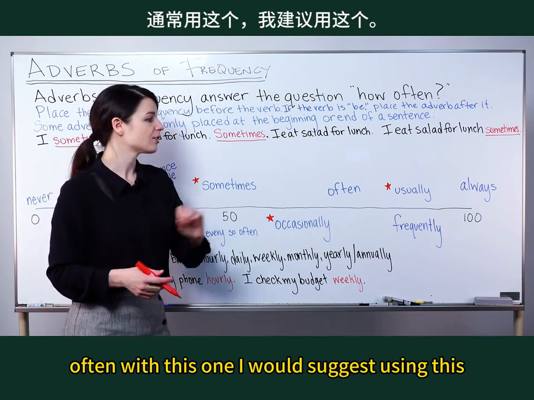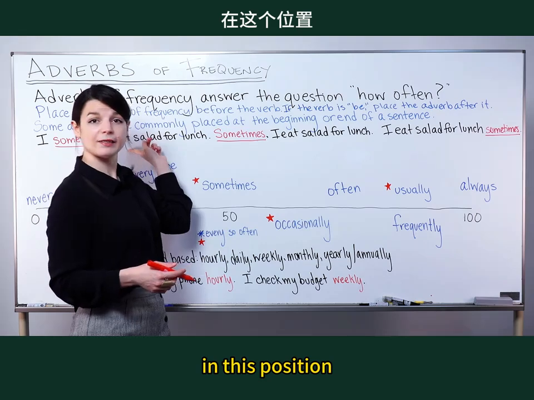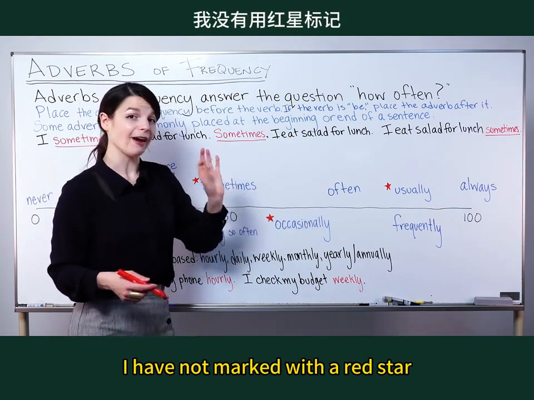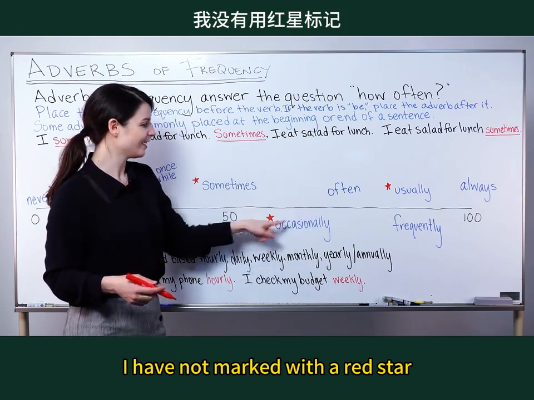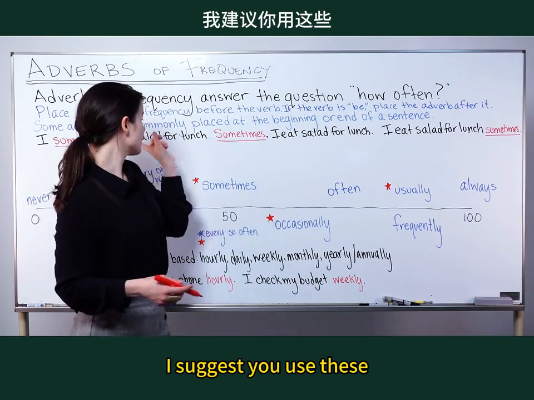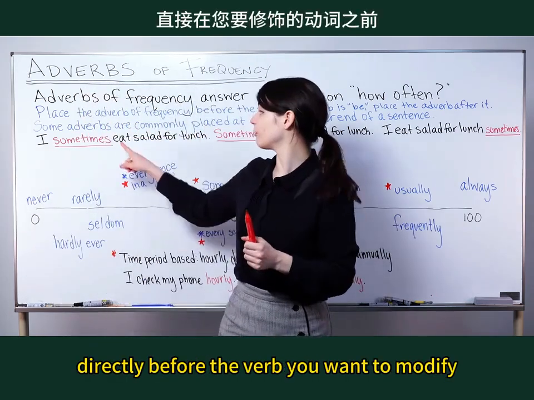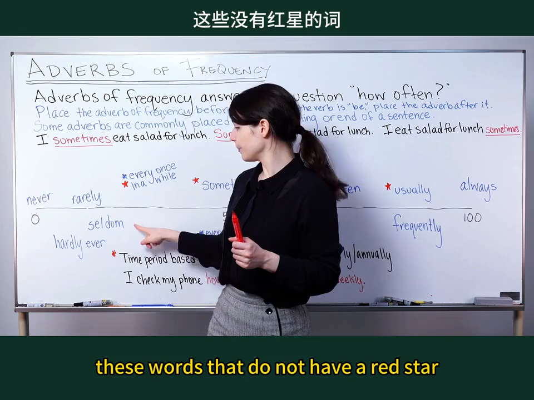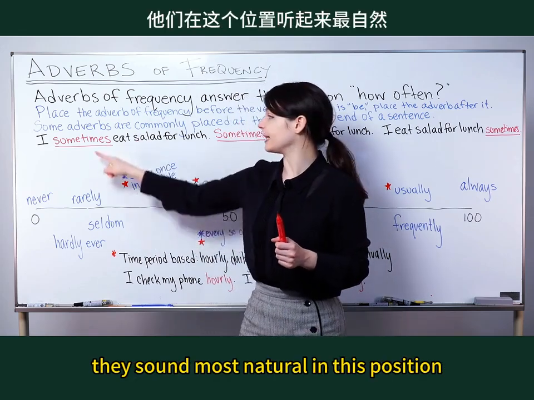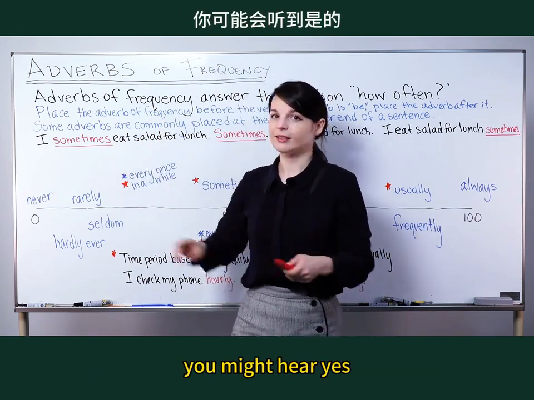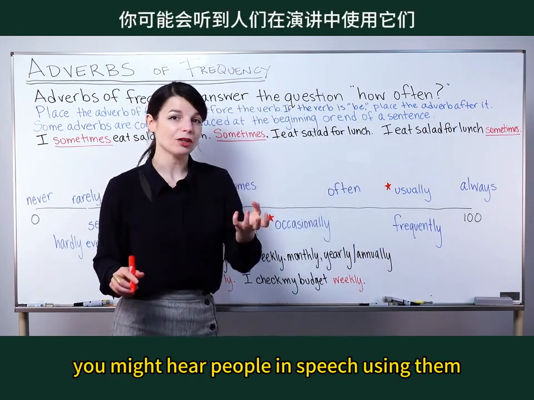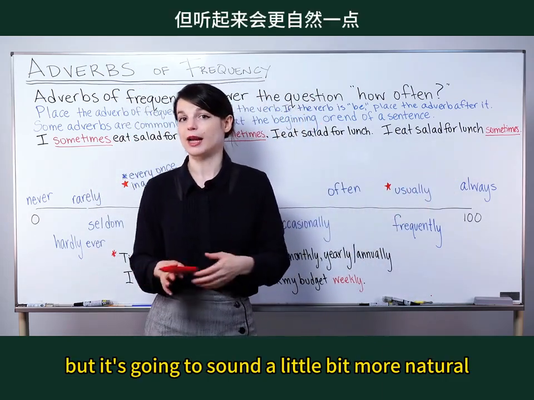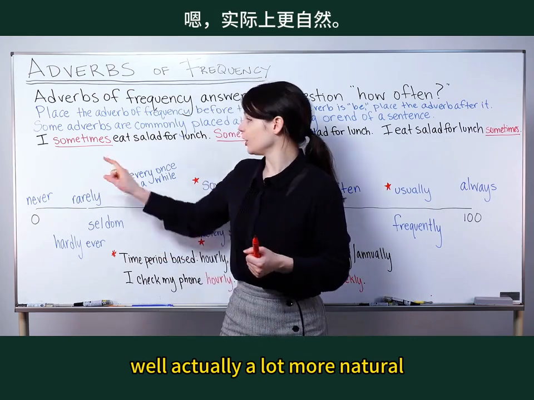With this one, I would suggest using this in this position. The words on this scale, I have not marked with a red star. I suggest you use these in this position, directly before the verb you want to modify. These words that do not have a red star, they sound most natural in this position. You might hear people in speech using them in these positions, but it's going to sound a little bit more natural, well, actually a lot more natural to use it here.